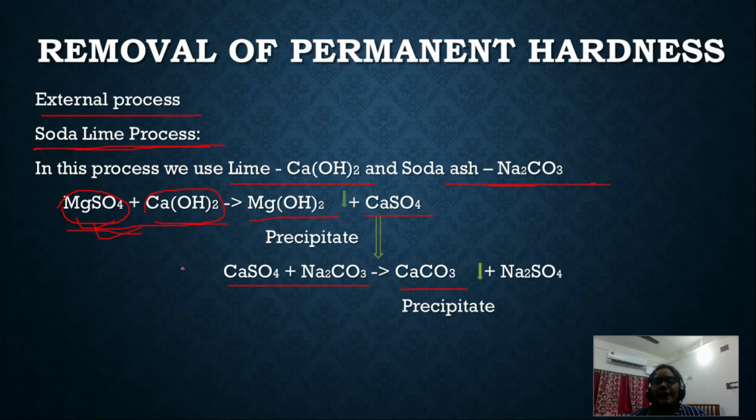So magnesium will be precipitated out as magnesium hydroxide, and calcium will be precipitated out as calcium carbonate. Understand?